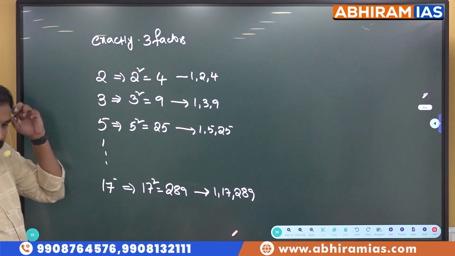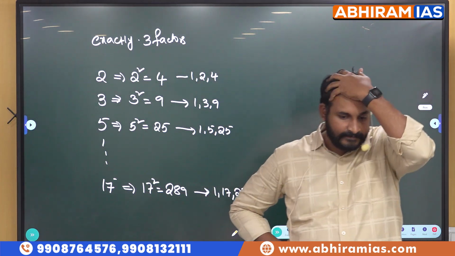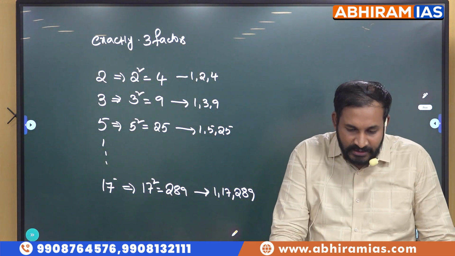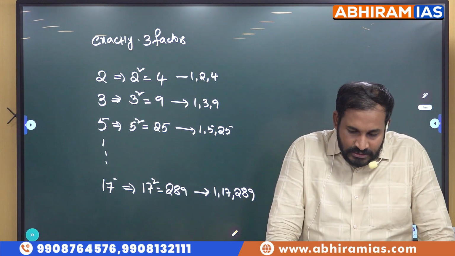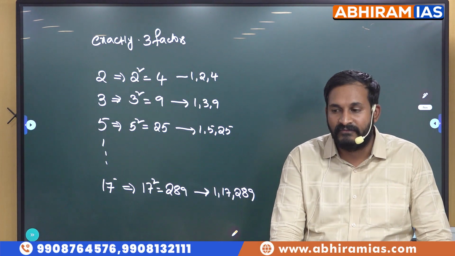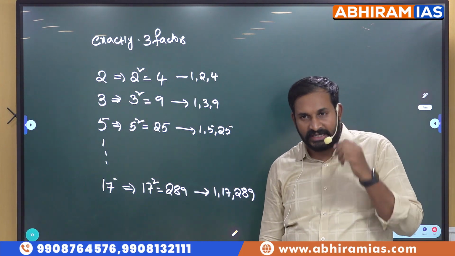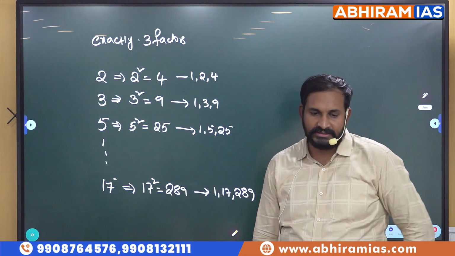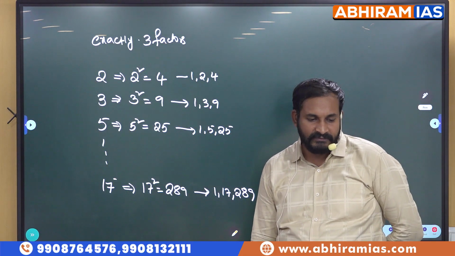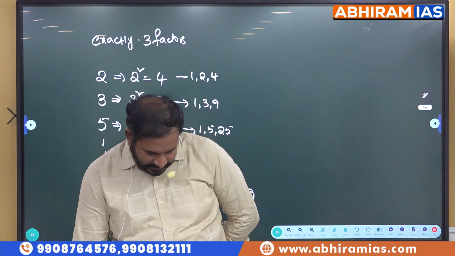Write down the same point. Write down under that only: squares of prime numbers will have exactly 3 factors.